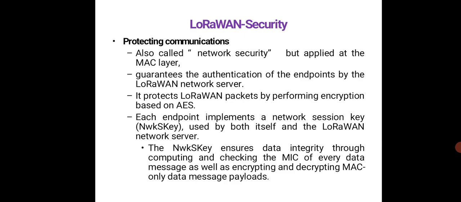Each endpoint implements a network session key, the NwkSKey, used by both the endpoint itself and the LoRaWAN network server. This key ensures data integrity by computing and checking the MIC of every data message, as well as encrypting and decrypting MAC-only data message payloads.